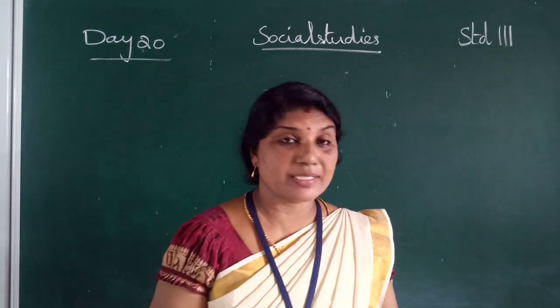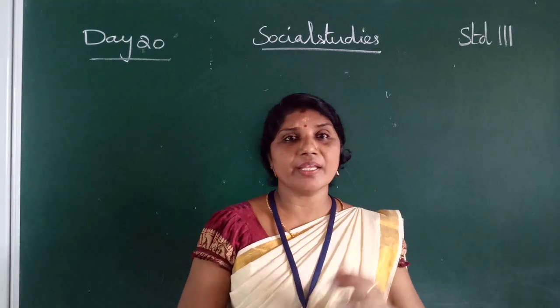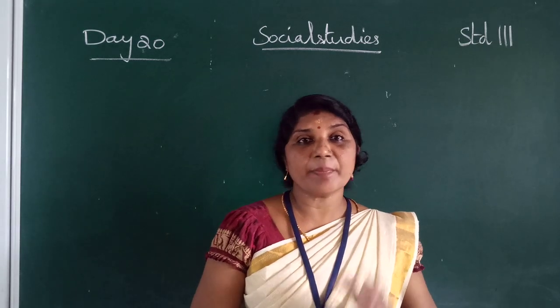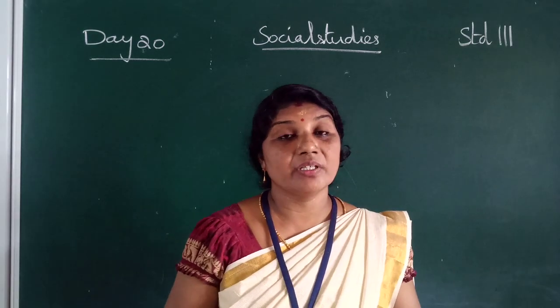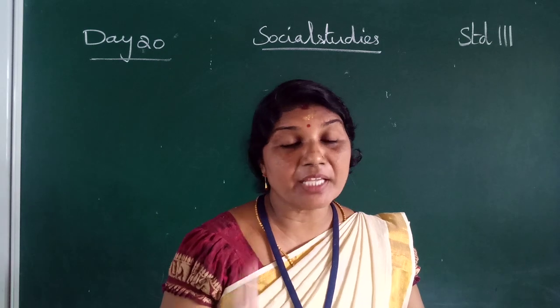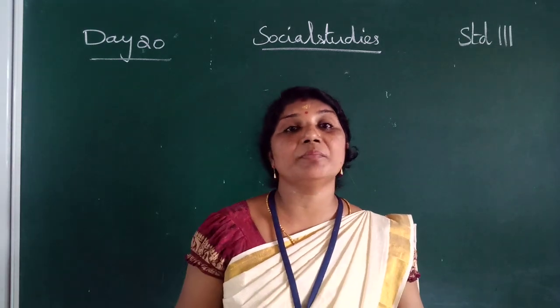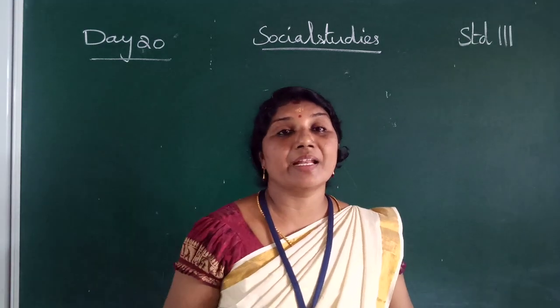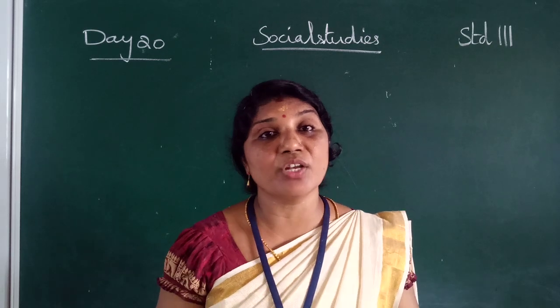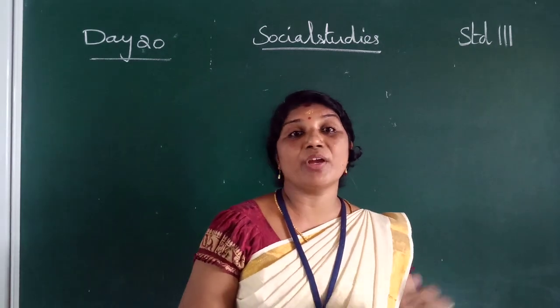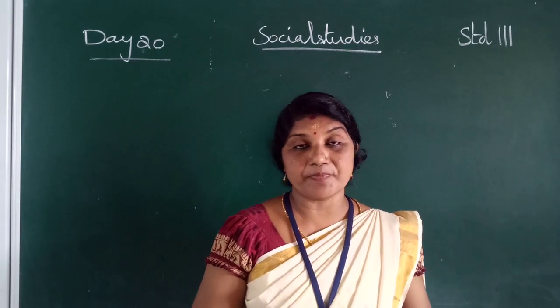An example of a peninsula is India. India is a peninsula because the Indian peninsula is surrounded by the Arabian Sea on the west, the Indian Ocean on the south, and the Bay of Bengal on the east.